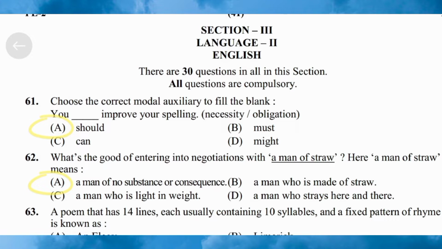Next question 62. What's the good of entering into negotiations with a man of straw? Here a man of straw means option A, a man of no substance or consequence, option B, a man who is made of straw, option C, a man who is light in weight, option D, a man who strays here and there. Here the correct answer is option A.